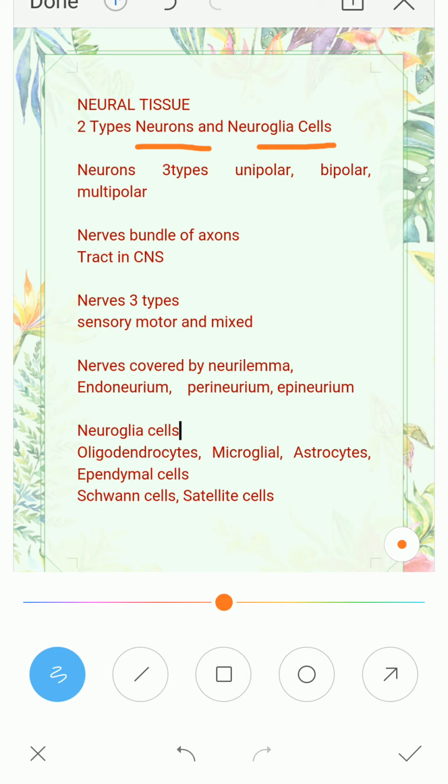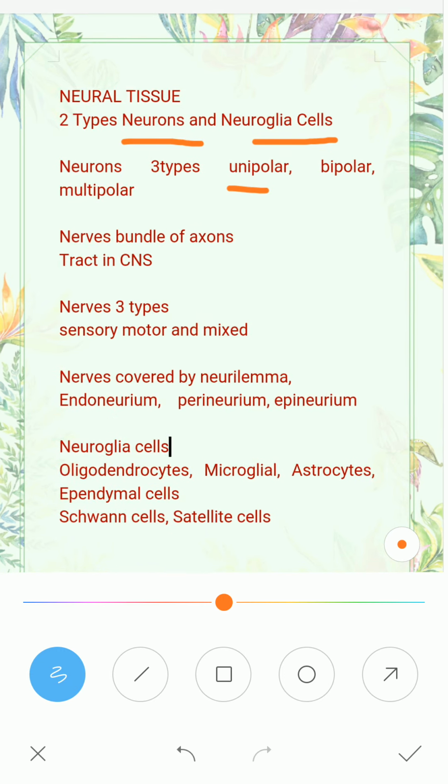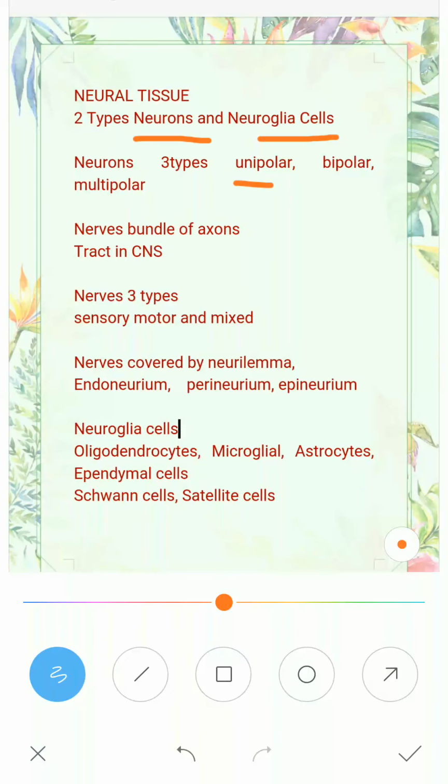The neurons are of three types. Unipolar, where the cell body gives out only a single outgrowth, a single process, which branches into two parts. One part acts like an axon, one part acts like a dendron. That's why it is also known as pseudo unipolar. Bipolar, where the cell body gives rise to two processes. One process is called dendron, which receives the impulse. One process is called axon, which takes away the electric impulse. Multipolar neuron is when the cell body gives rise to many dendrons and a single axon.